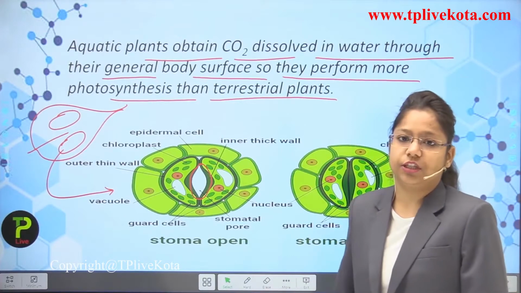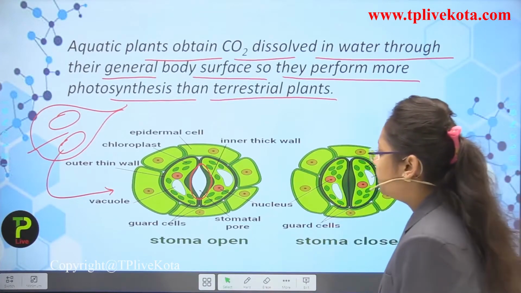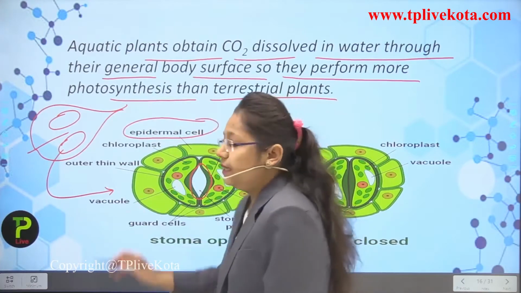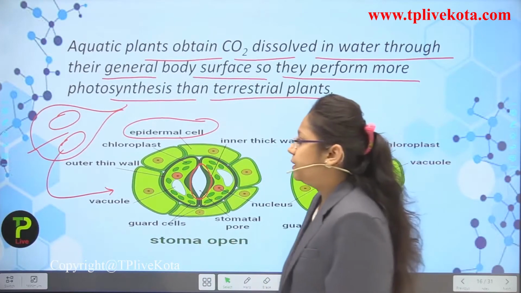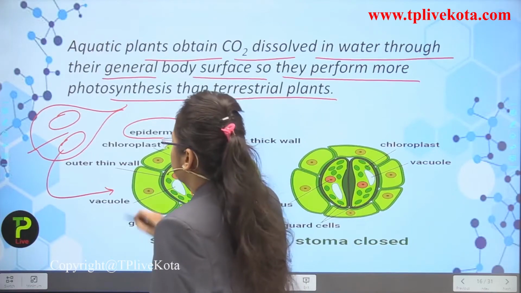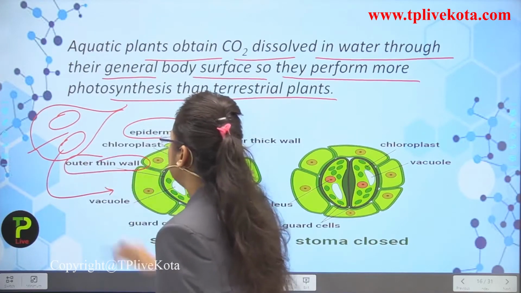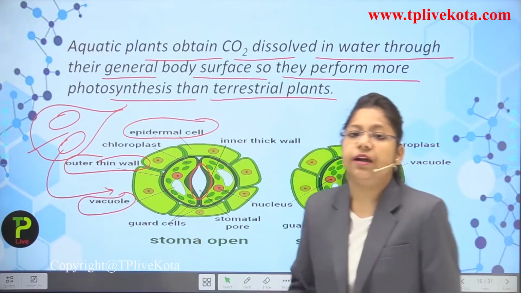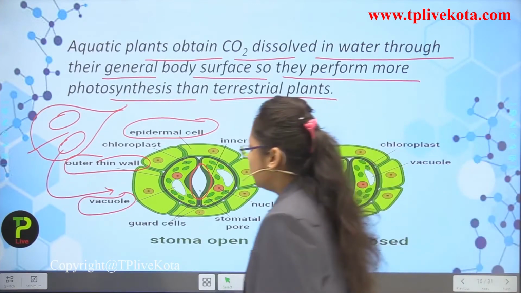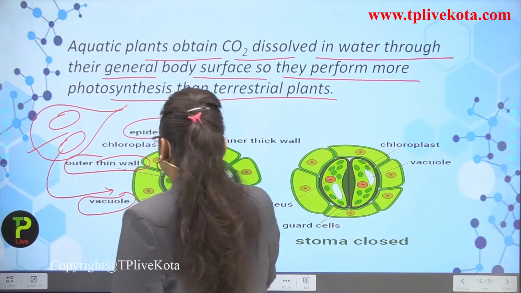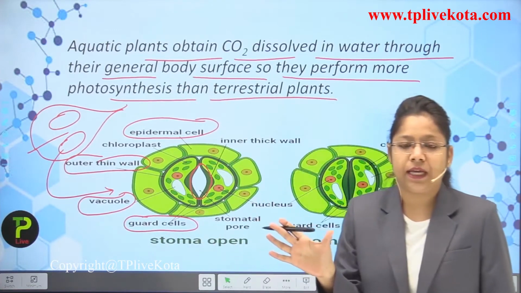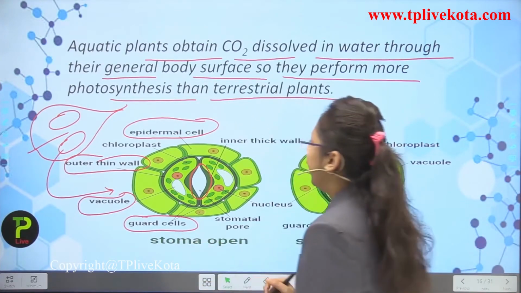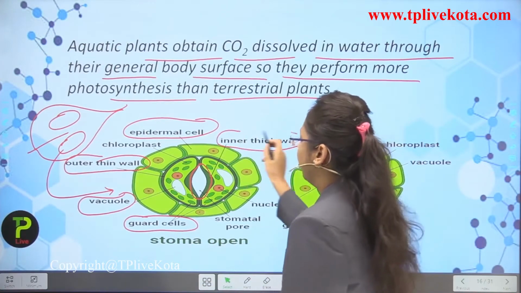Now what happens, they are guarded by the guard cell as you have known, but we will study the internal structure of stomata firstly. So first thing is that it consists of the epidermal cell, that is the outer cell. Then there is an outer thin wall also. Okay, now there are some vacuoles also for the transpiration procedure. Now there are guard cells for the stomatal opening and stomatal closing. Now what happens during this procedure? Actually there is an inner thick wall also.